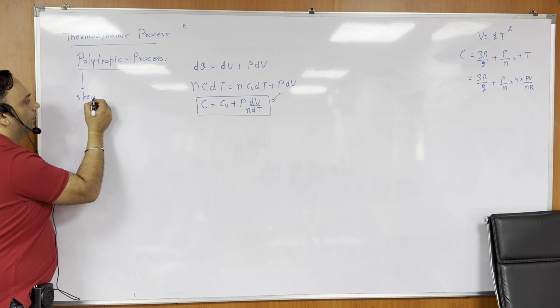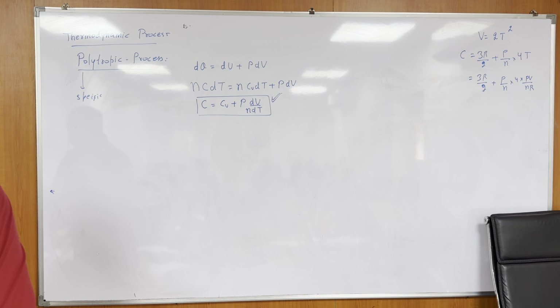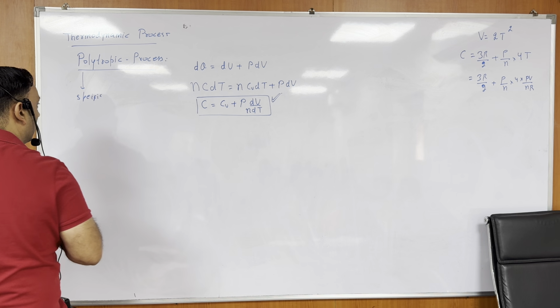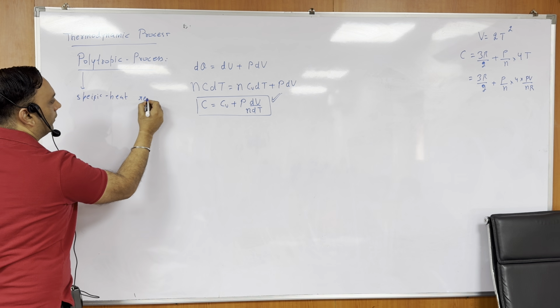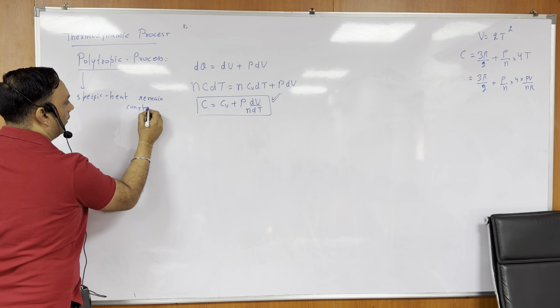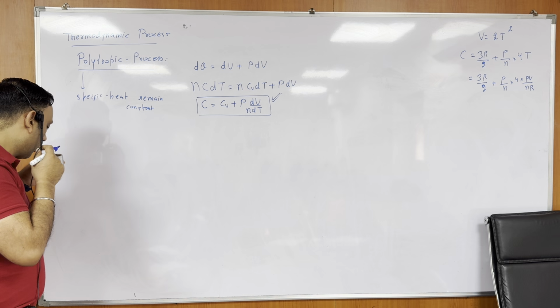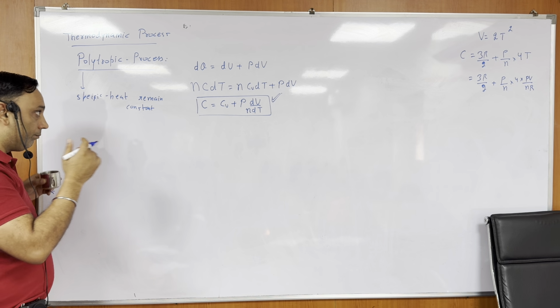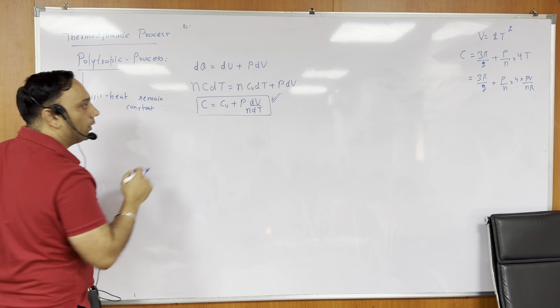So that is the definition, right? So this term, the first term in the equation, must remain constant.